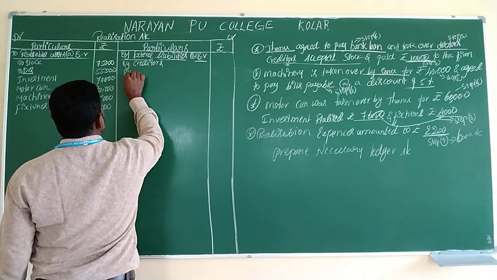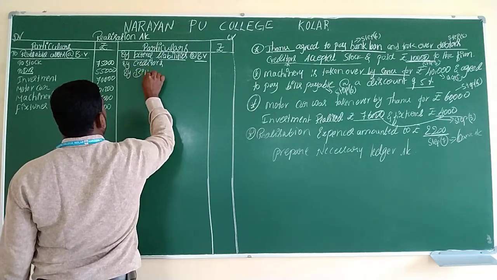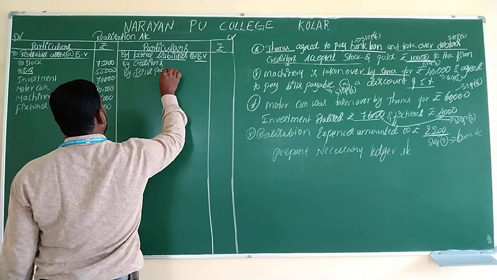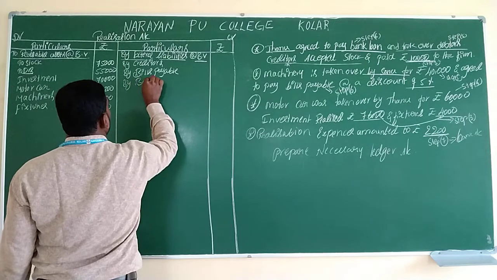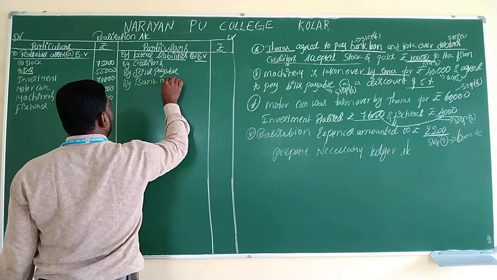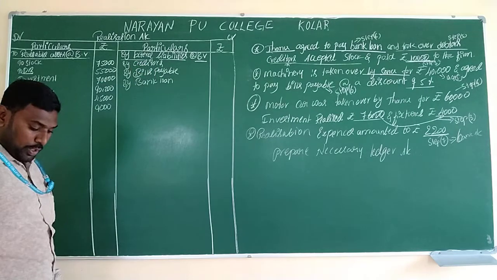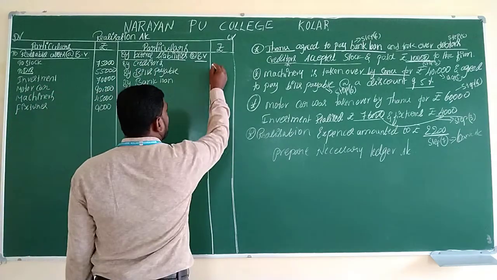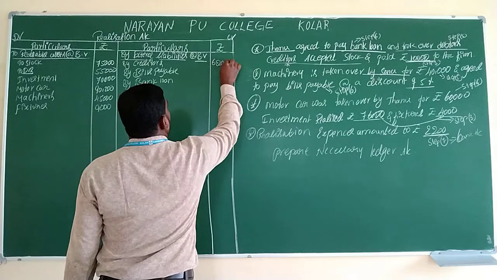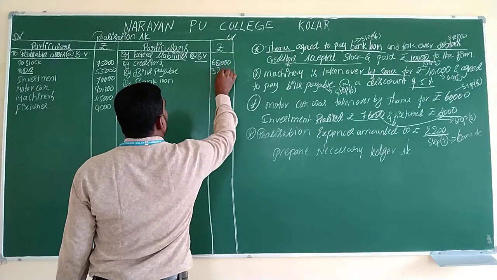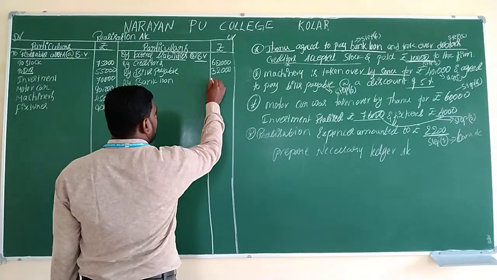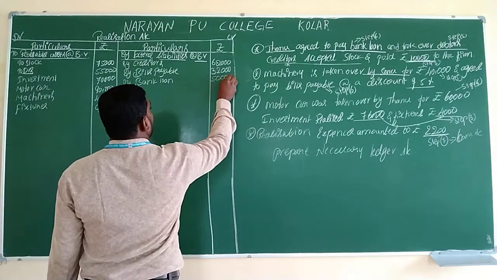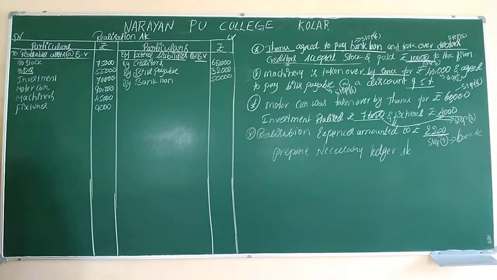after that, by bills payable, by bank loan. The value of creditors is 62,000. The value of bills payable is 32,000. And the value of bank loan is 50,000. So this amount comes under step number 2.